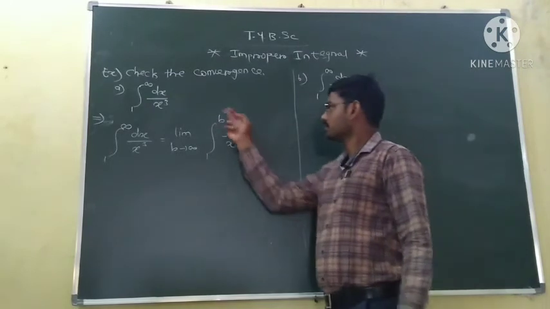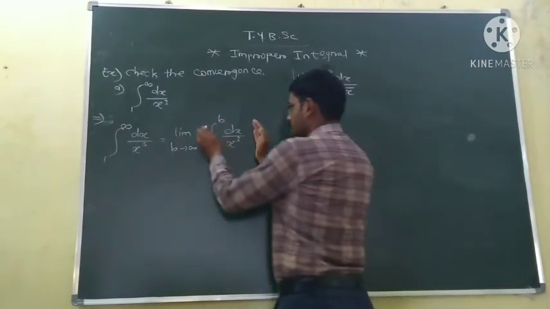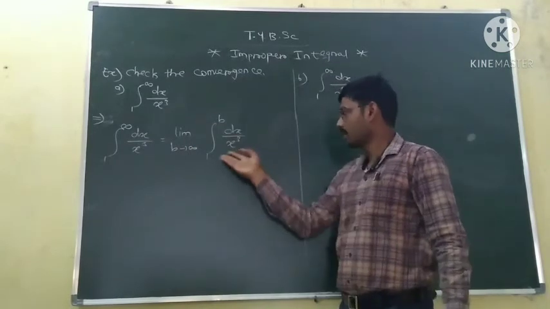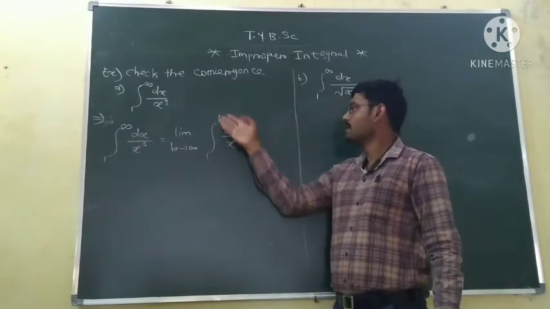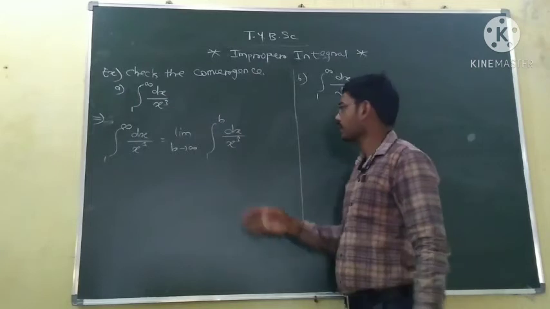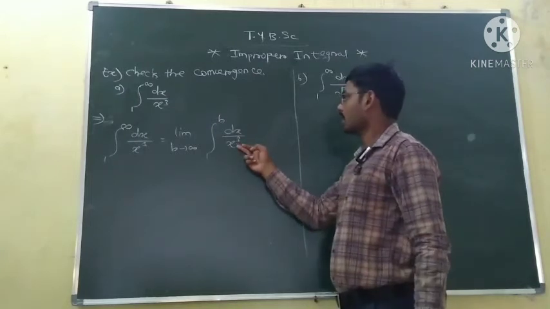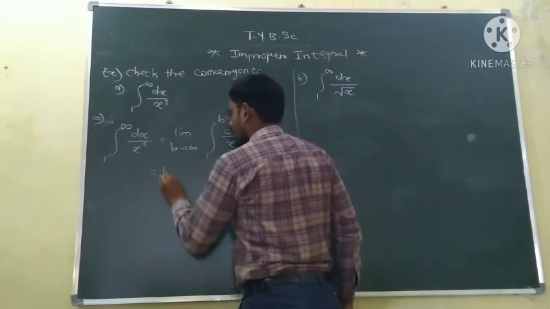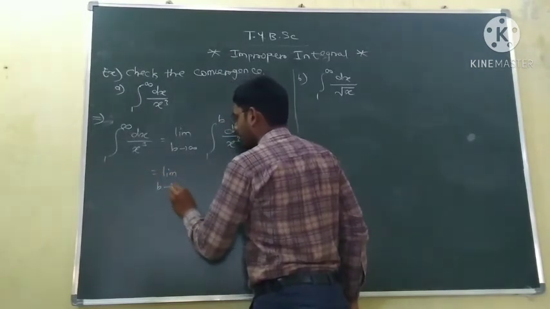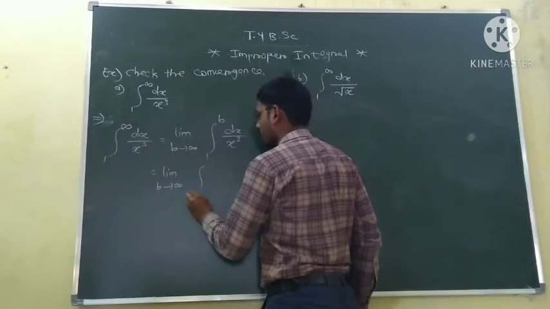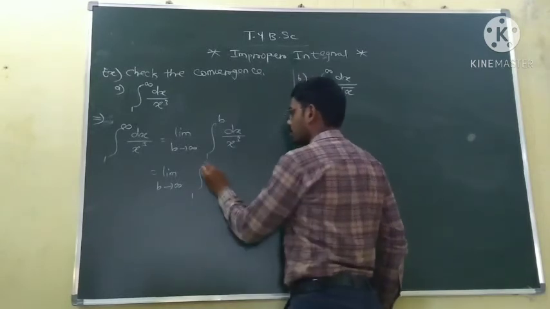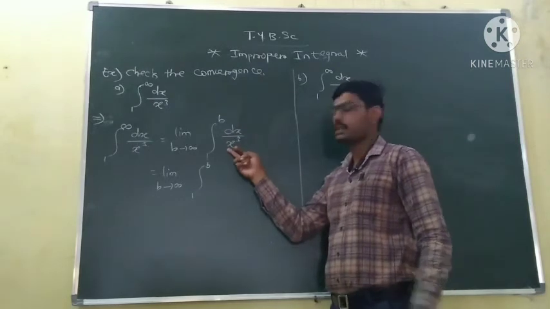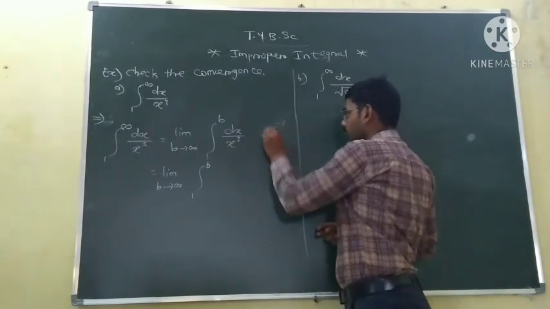Now there is no problem in calculating this integration, because it becomes a proper integral: the limits are finite and the function is bounded. 1 upon x cube means x to the power minus 3.